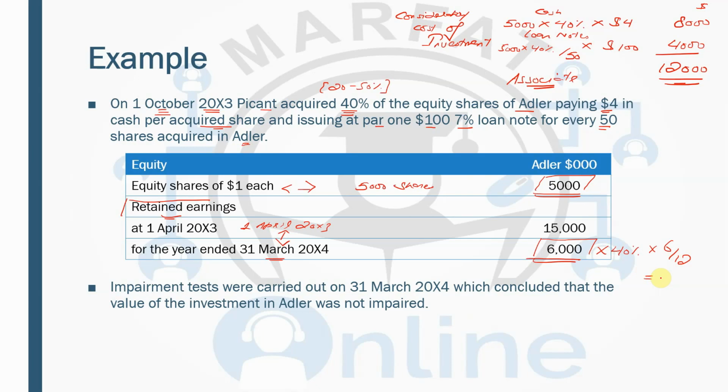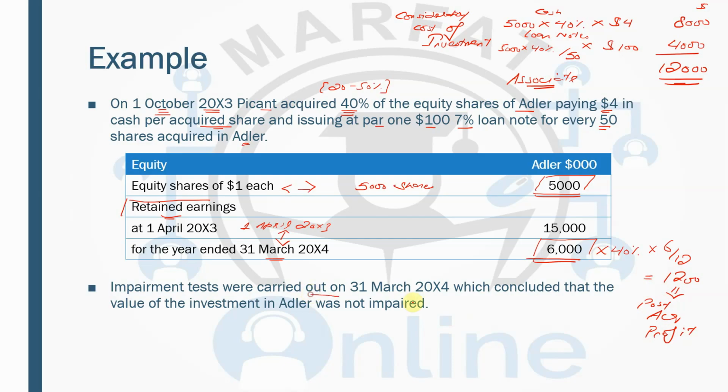So how much is it? 6,000 into 40%, 2,400 multiplied by 6 divided by 12. So it's 1,200. This 1,200 is the post-acquisition profit.